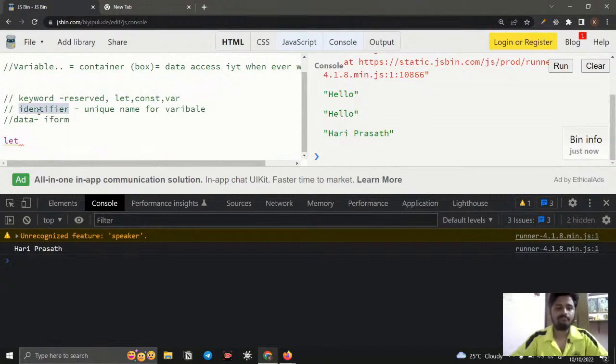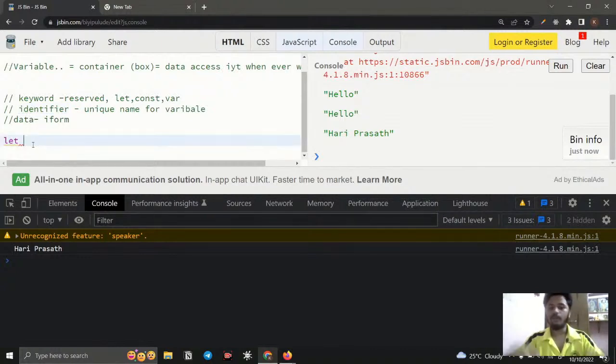Next, what we need is an identifier. What is meant by an identifier? It is a unique name that we give for a container. For example, just consider this box is going to be a variable and the sponge I have is going to be the data I'm going to store. So I'm giving a label to it. I'm writing sponge. Whenever I want the sponge, I will take that box and see it, right? I have more than 100 boxes, 200 boxes like this. If I want to identify the sponge, I can read the label, whatever name I have written, and I will take that. So that is the concept.